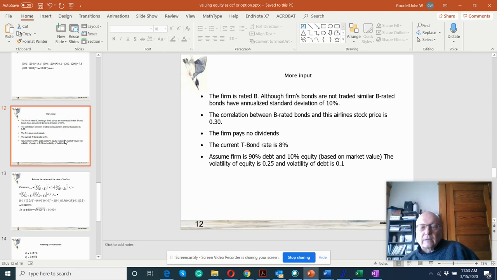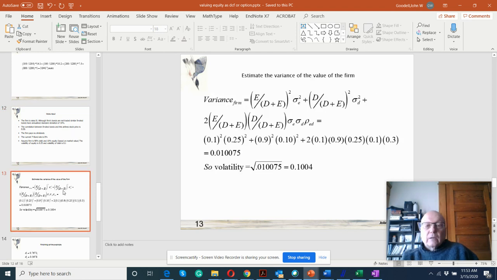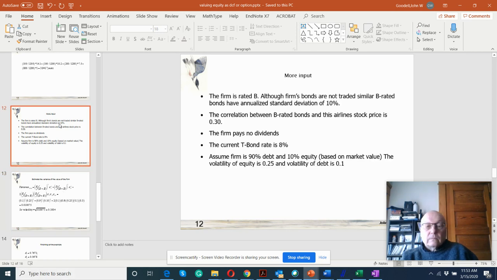Well, we could use that to get the volatility of the combined firm this way. We just look at the firm as being a two-asset portfolio of debt and equity. And so then we get that the volatility of the firm should be about 10%. Let's also assume the T-bond rate is 8% and the firm pays no dividends.